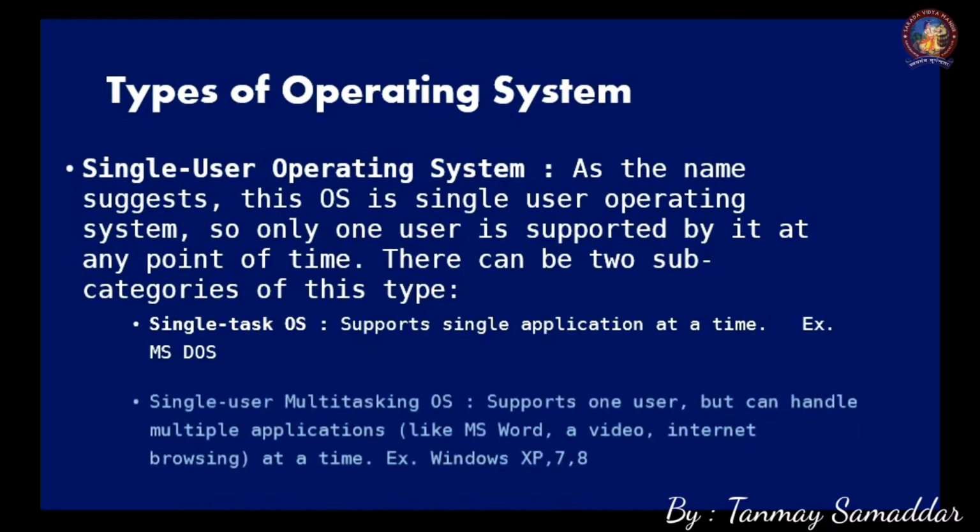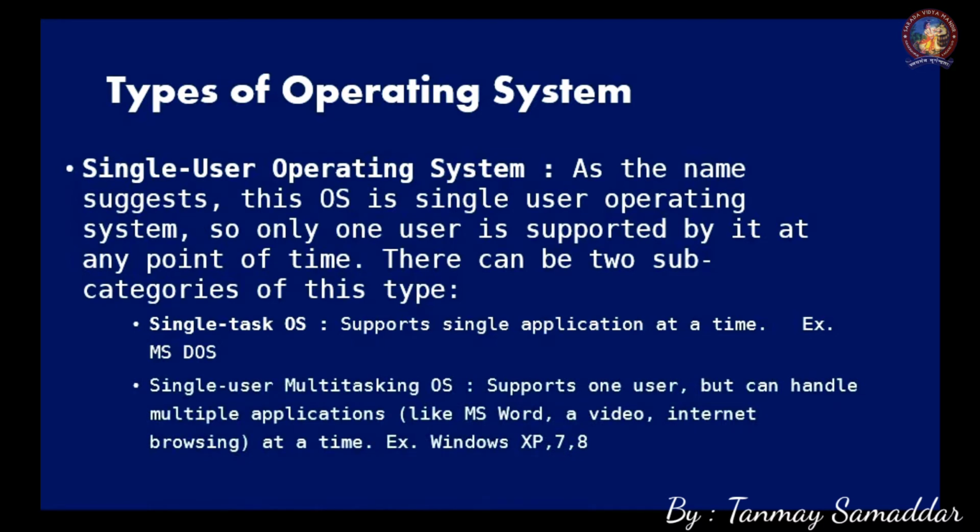Another is single user multitasking operating system. In this operating system, the user can run many applications, more than one application at a time. Like if we open our computer and start typing a Word document, then we can download something from the internet, we can listen to music, and all three works can be done simultaneously. So this is an example of a single user multitasking operating system.